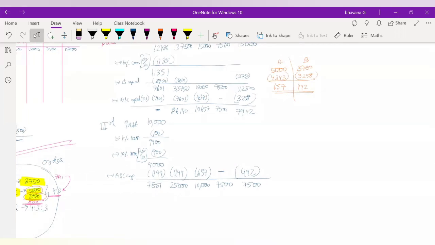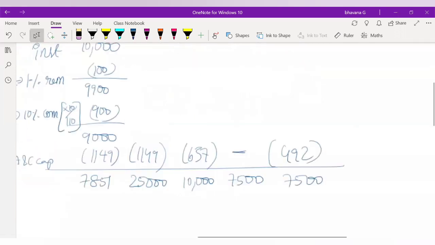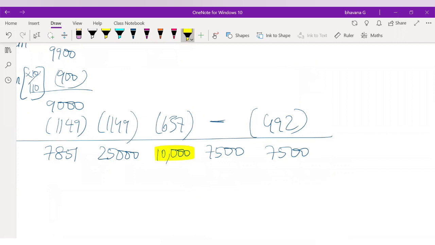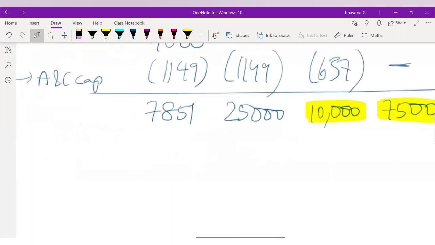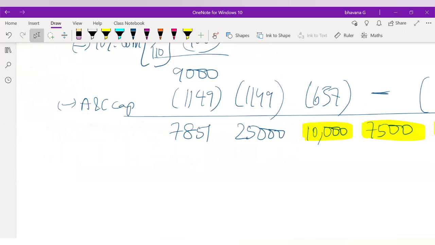And always remember, before your last set of payment, always see these three will be in the ratio of 4:3:3 only. All the excess capital which was there has been paid off. Now it is in the correct ratio of 4:3:3. Okay, it is 10,000 is to 7,500 is to 7,500. So now we are in the correct ratio of 4:3:3.